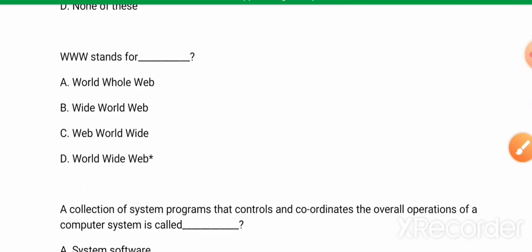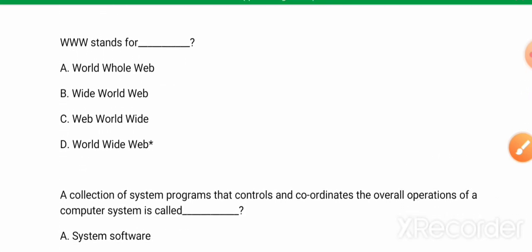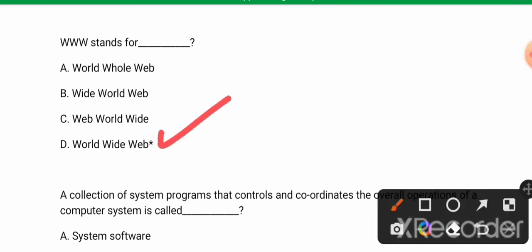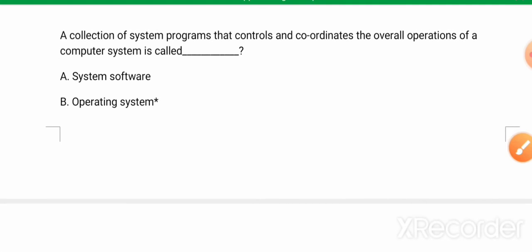Next question, www stands for, its answer is option D, World Wide Web. Next question, a collection of system program that controls and coordinates the overall operations of a computer system is called, its answer is option B, operating system.